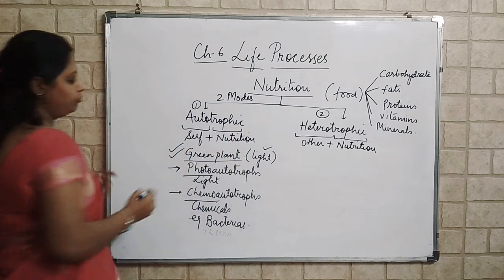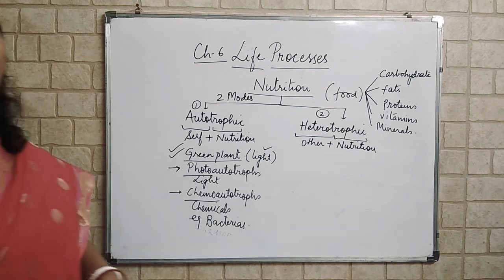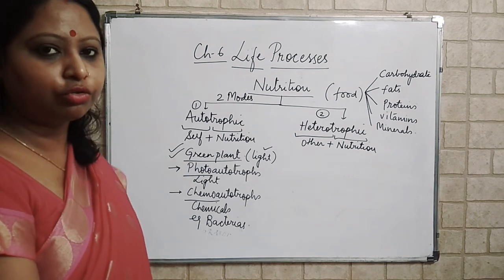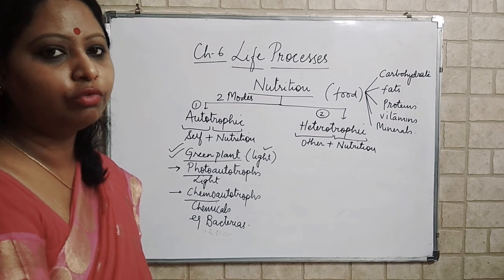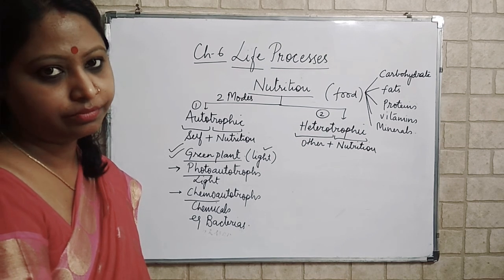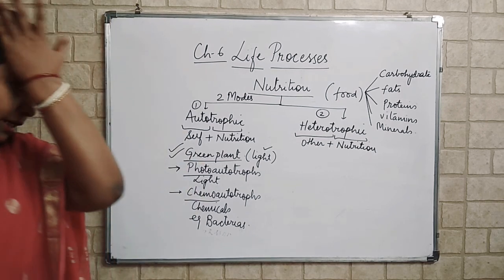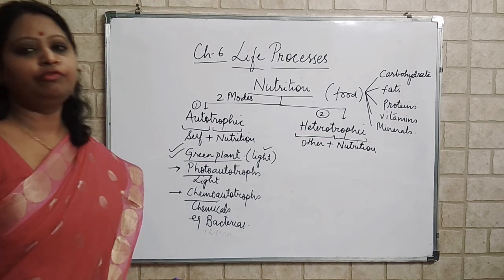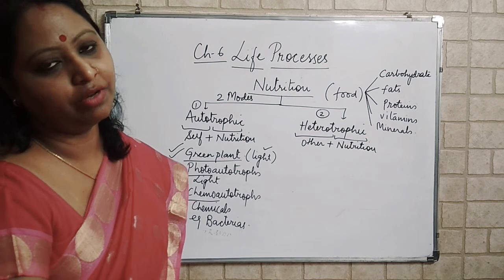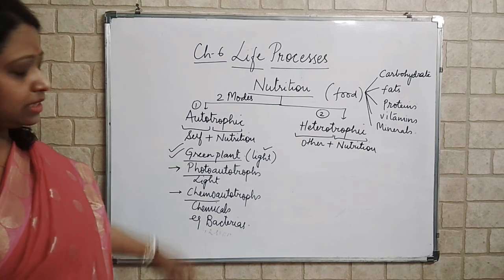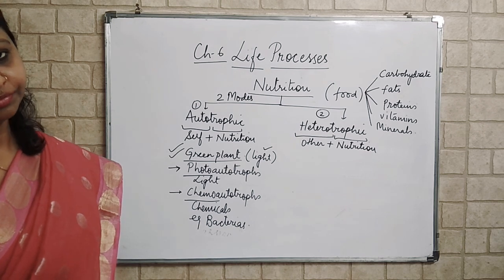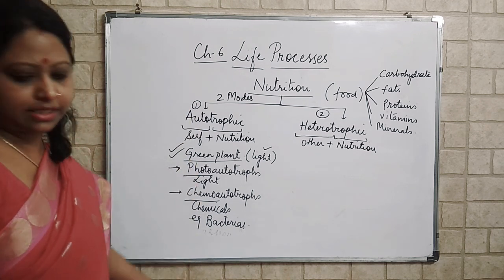So we will focus on photoautotrophs, where organisms prepare their own food with the help of light. When I am talking about light, basically I am talking about the free source of light which is easily available to every living organism, every green plant, that is sunlight. We will continue with this topic.